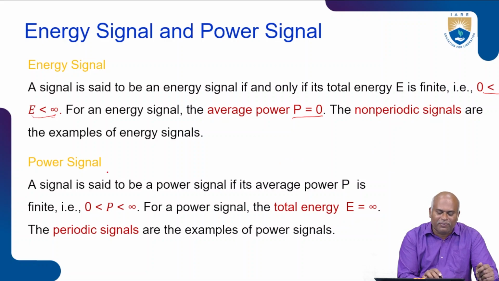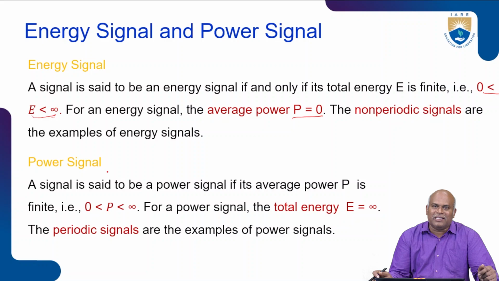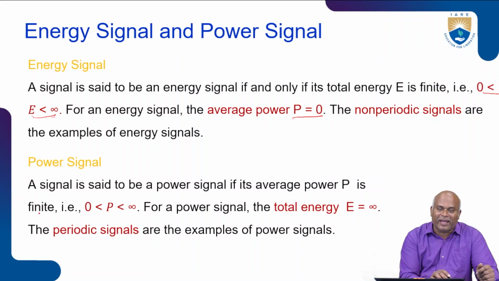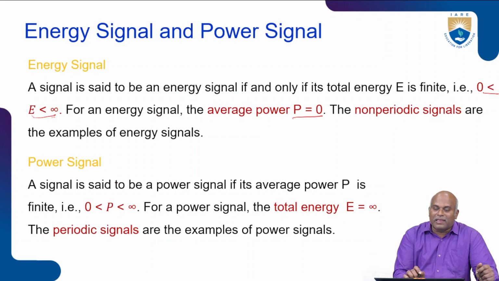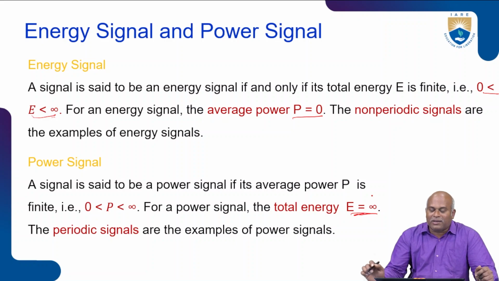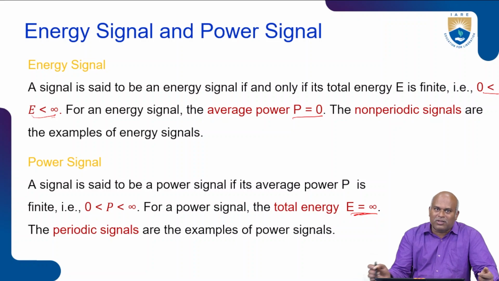Next, we go for the power signal. A signal is said to be a power signal if the average power is finite. I represent the power as 0 less than P less than infinity. For a power signal, the total energy value is equal to infinity. The periodic signal is the best example of a power signal. So the energy signal is a non-periodic signal, and the power signal is a periodic signal.